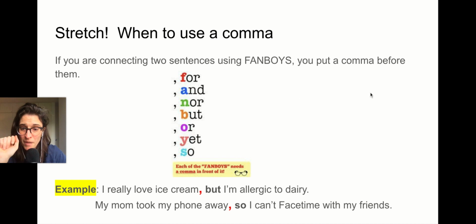Next one. My mom took my phone away, so I can't FaceTime with my friends. We have two ideas here. My mom took my phone away. I can't FaceTime. How are they related? One caused the other. So I use the word so here. That's my conjunction. That's my joiner. That's my glue between my two ideas.